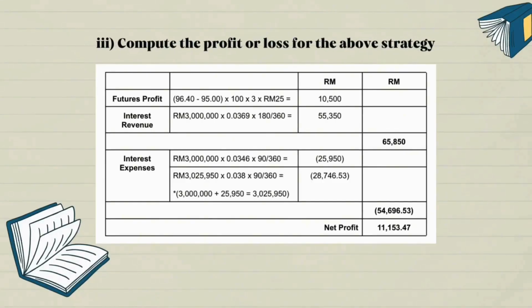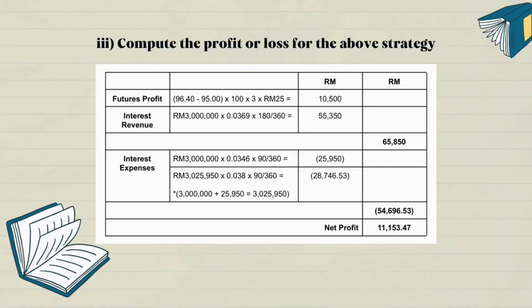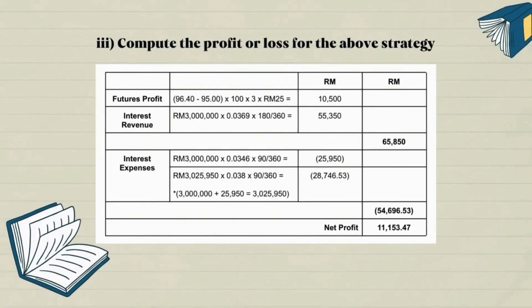Futures profit: sell 96.40 minus 95, times 100, times 3, times 25 ringgit, and the total is 10,500. For interest revenue, you will get 55,350 ringgit. Now, we are going to subtract the interest expenses from the calculated futures profit and interest revenue. Firstly, 3 million ringgit times the 3-month Clibor, which is 3.46%, and times 90 over 360, you will get 25,950 ringgit.